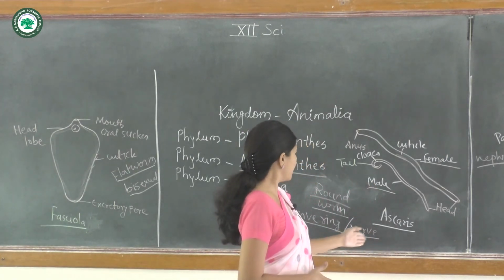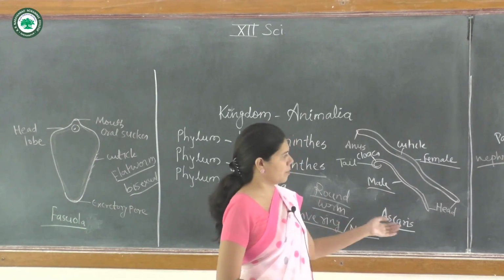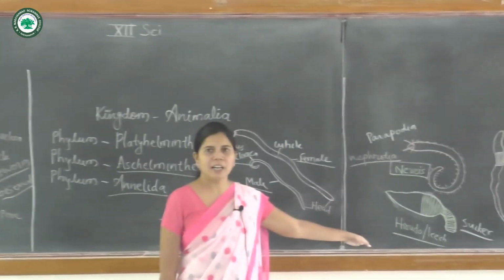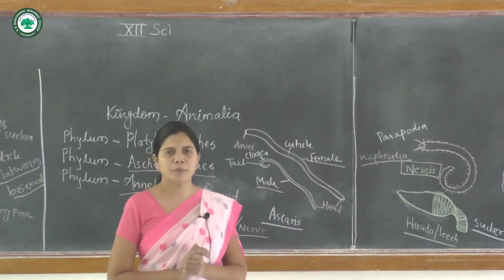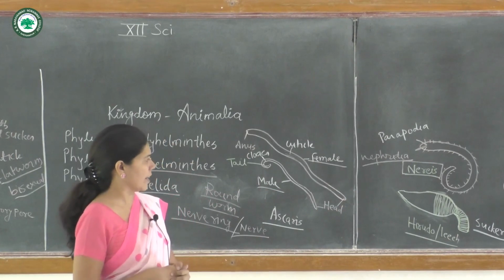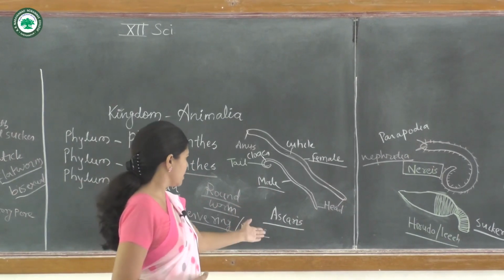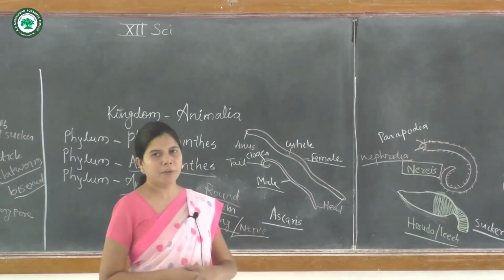The animal Ascaris is known as roundworm, the animal from Annelida is known as ringworm, and this is the comparison between both phyla.